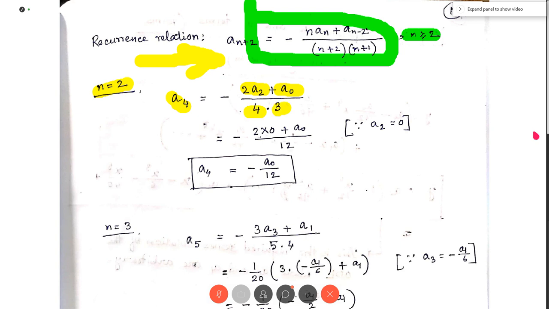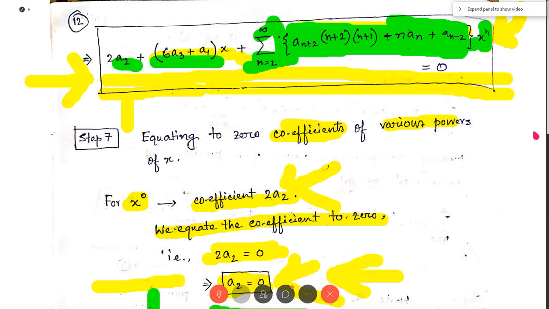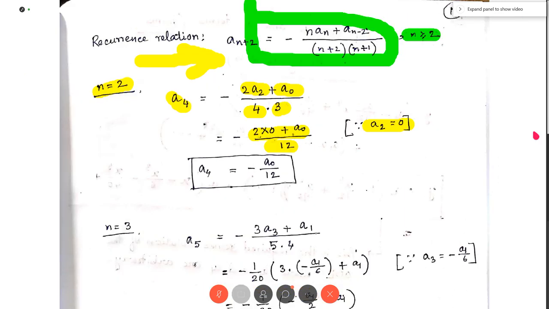So 2 into 0 minus a0 by 12. Why 2 into 0? Because the value of a2 is 0, which we have already calculated. So we put the value of a2 as 0 here. So a0 is there, and ultimately a4 equal to minus a0 by 12.